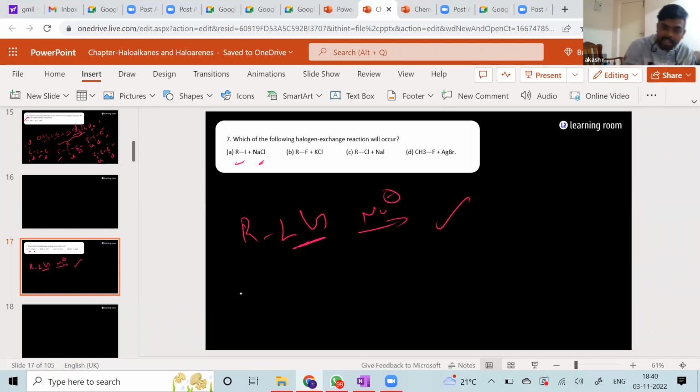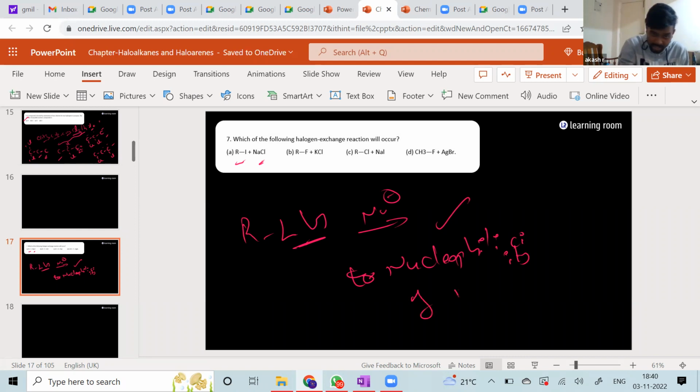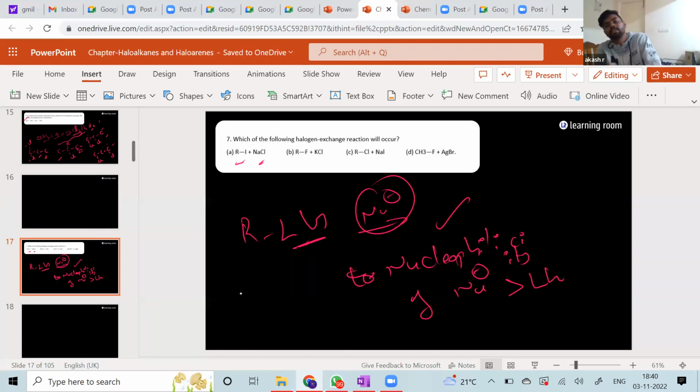The nucleophilicity of the incoming nucleophile should be greater than that of the leaving group. That is what you have to understand. When I say nucleophilicity, it is the reactivity, the ability to act as a nucleophile, how fast it can react. But how do you decide that is another question.